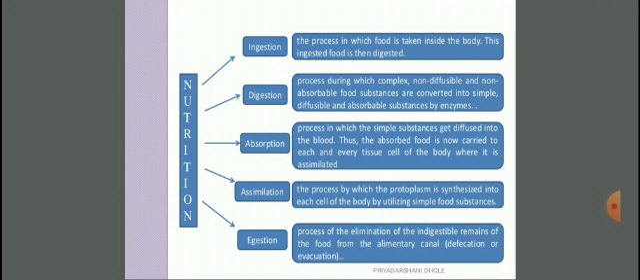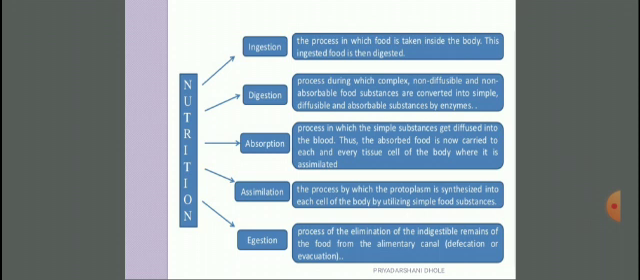The second one is digestion, the process during which complex, non-diffusible and non-absorbable food substances are converted into simple, diffusible and absorbable substances by the enzymes, and this is called digestion. The third step is absorption, the process in which the simple substances get diffused into the blood. Thus, the absorbed food is now carried to each and every tissue cell of the body where it is assimilated.